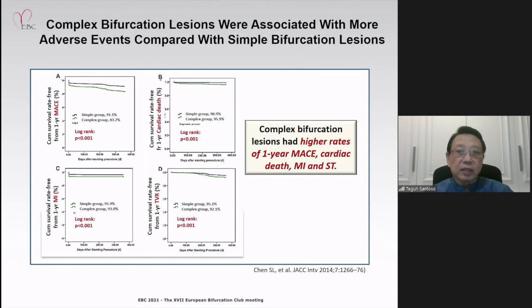Complex bifurcation lesions in this study were found to be associated with more adverse events as compared to simple bifurcation lesions, including higher rates of one-year MACE, cardiac death, myocardial infarction, and stent thrombosis.